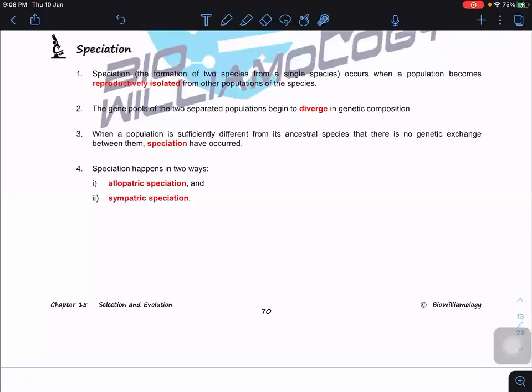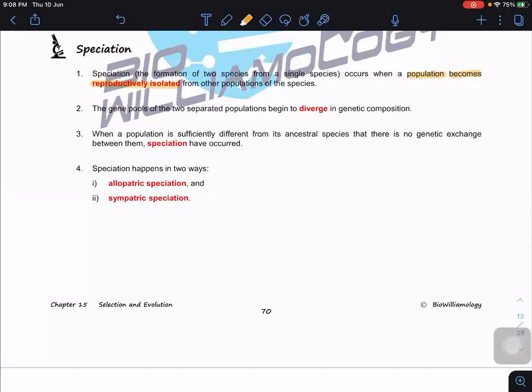Okay, so we continue with speciation. The idea of speciation here is to develop new species. In order to develop new species, the first thing is that reproductive isolation must take place, when a population becomes reproductively isolated from the other populations of the species.